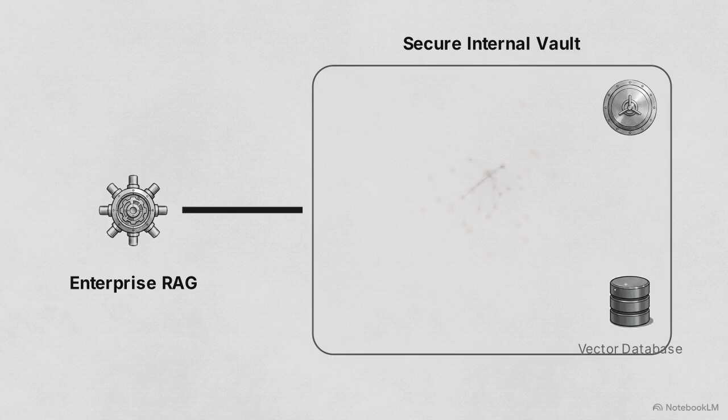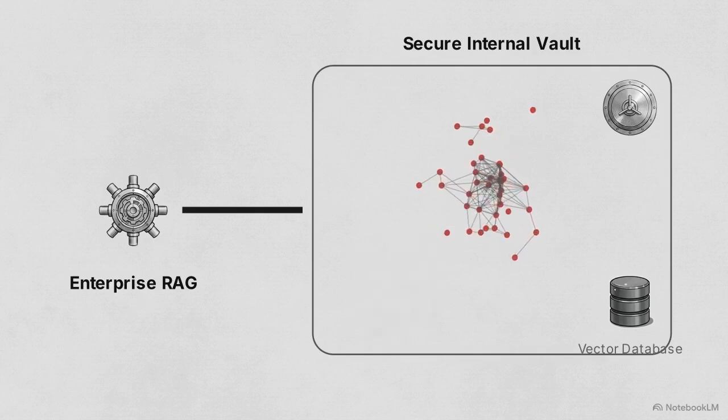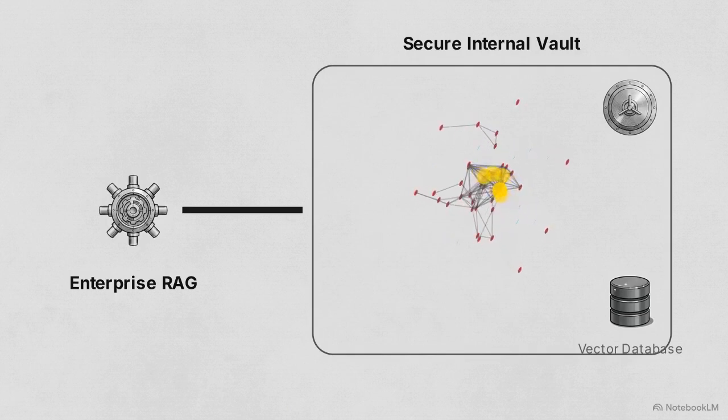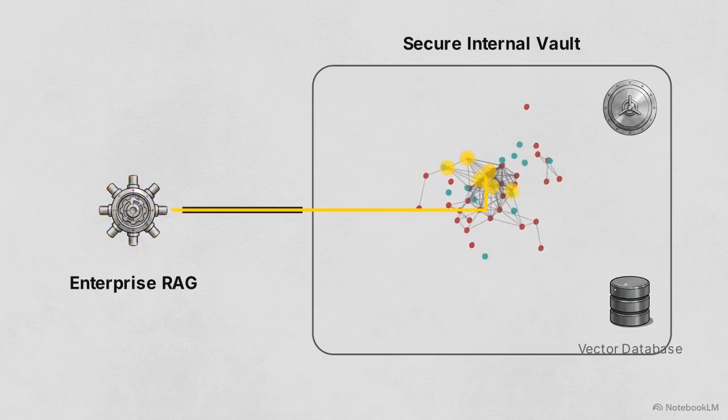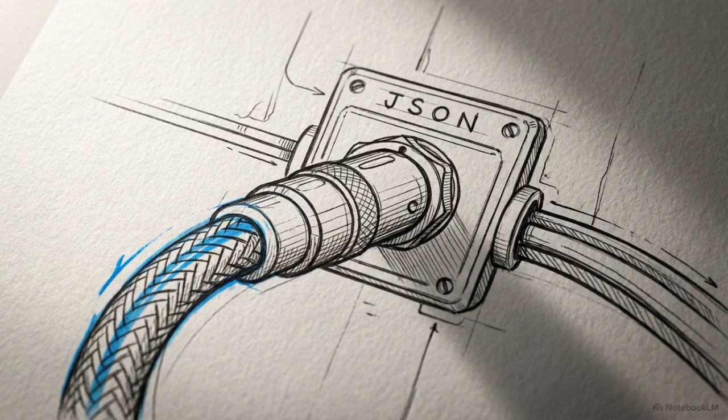This is a system that converts text into mathematical coordinates, so the AI can find information based on its semantic meaning. We prepare this data through chunking, breaking long documents into smaller, manageable snippets that the model can process easily. Metadata filtering allows the system to pinpoint exact records based on specific tags like dates or department IDs. We also apply role-based access control, or RBAC, to ensure the AI only retrieves documents that the specific user is authorized to see. This authorized data is then piped directly into our established JSON formatting nodes.